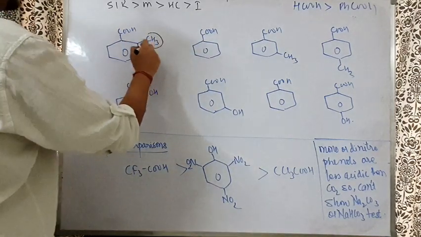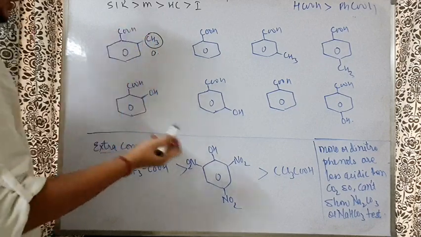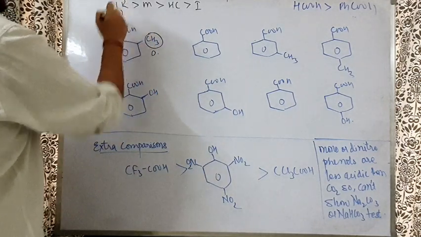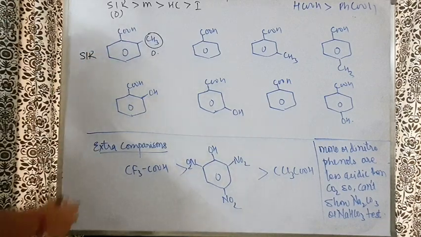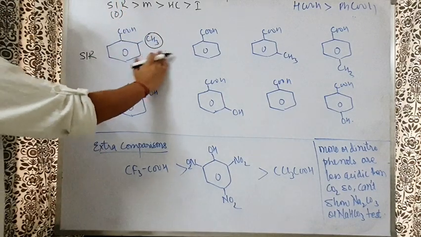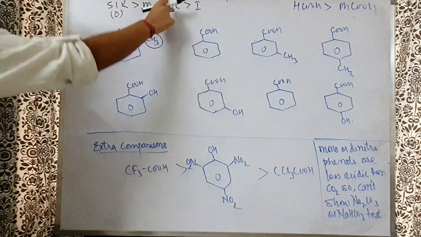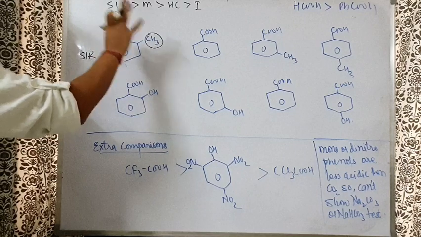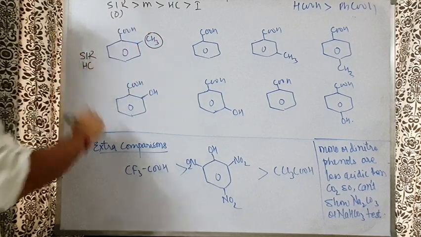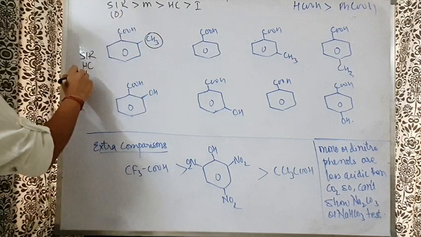Now see, is the CH3 group at the ortho position or not? Absolutely. At the ortho position you will have the SIR effect. So firstly write SIR. Is anything else there after SIR? Mesomeric: CH3 does not show any mesomeric effect. Hyperconjugation: yes. A methyl group at the ortho and para position shows hyperconjugation. Inductive: yes, plus I is there.